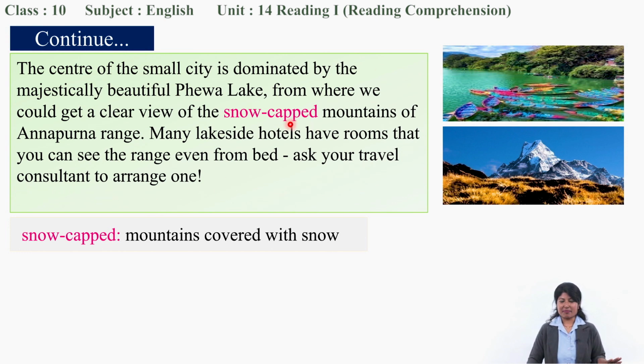Okay, snow-capped means mountains covered with snow. So you will get very close with which range? Annapurna Range. If you visit Pokhara, you will have a close observation of the Annapurna Range, which is full of snow-capped mountains, right? So you can book lakeside hotels. The view of Fewa Lake is really very majestic, enchanting.